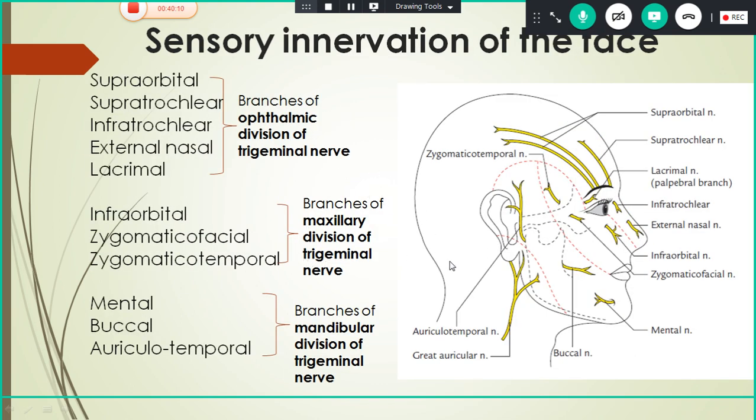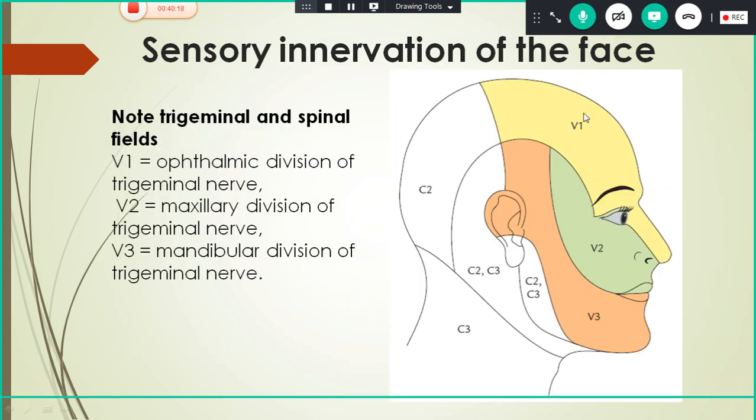Now, 5 branches of the ophthalmic division of the trigeminal supply the ophthalmic zone. So this is the ophthalmic zone. It is supplied by the supratrochlear nerve, which is medial to the supraorbital nerve.